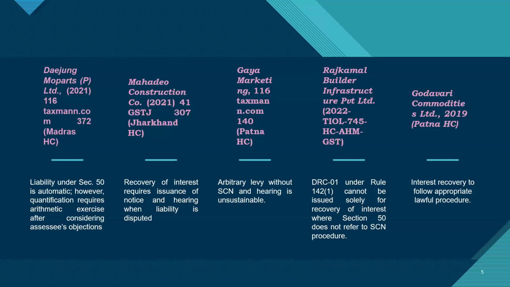If there is no tax payable in the order or the notice, then 128A will not apply. They have made an application under 128A. Let the adjudicating officer decide. But to my reading, it does not apply. So even, Gurjeet sir, when I read 128A subsection 1, it says any amount of tax that is payable by a person chargeable with tax in accordance with a notice issued under section 73 or 74. In this case, I think we are not a person chargeable with tax under 73 or 74. It is only the interest, as Gurjeet sir said. There is no tax due, there is no tax demand. They cannot demand any tax. Only for interest they have issued 73. So can 128A be applied? I think I'll still go with the opinion Gurjeet sir gave.